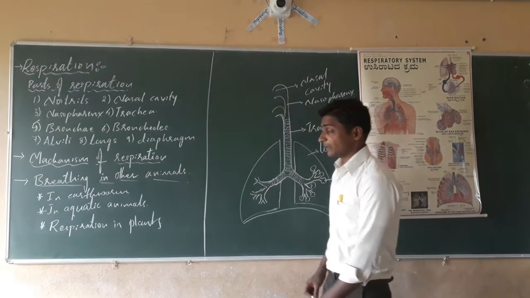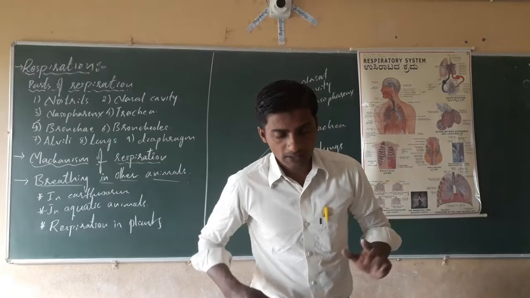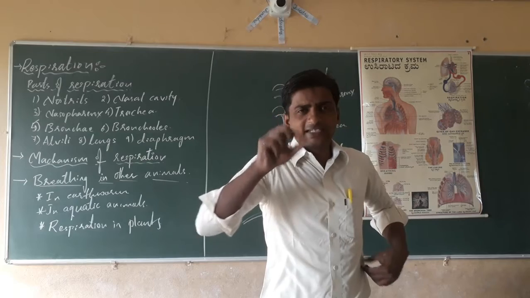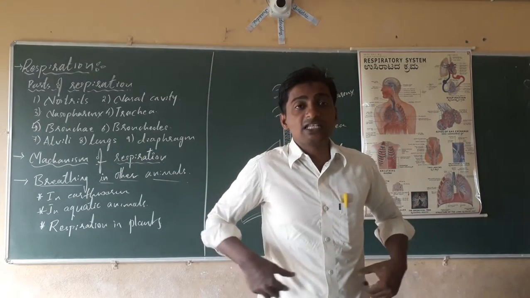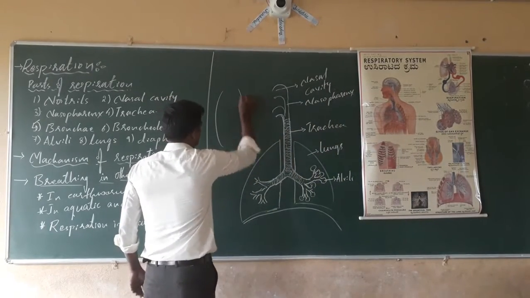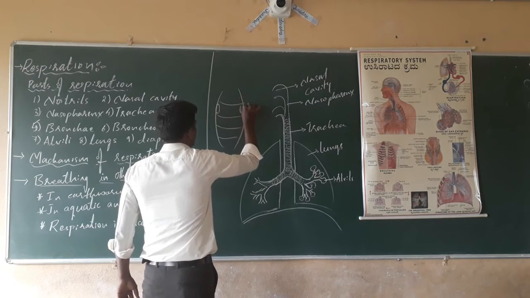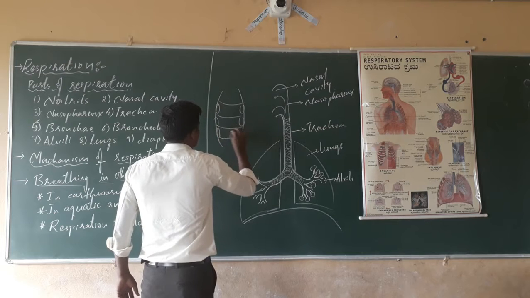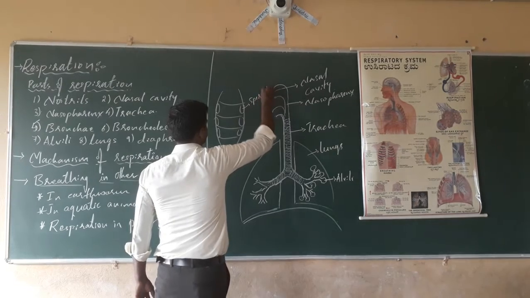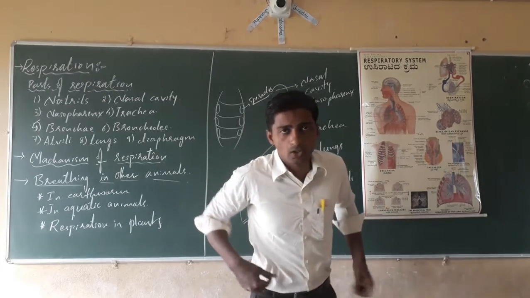The next, in case of cockroach. When we see the cockroach under the microscope, on either side of the body you will see pairs of dot-like structures on each segment. These dot-like structures are called the spiracles. The spiracles are present on either side of the cockroach.